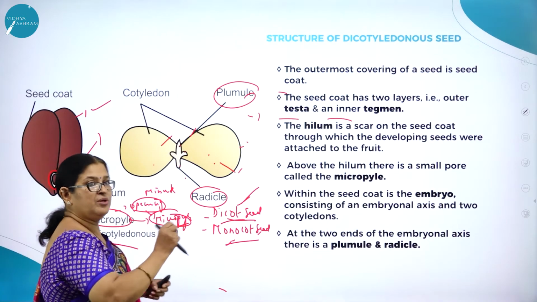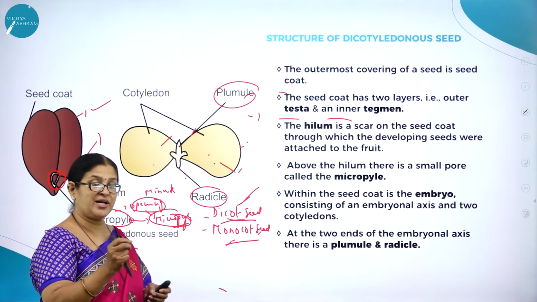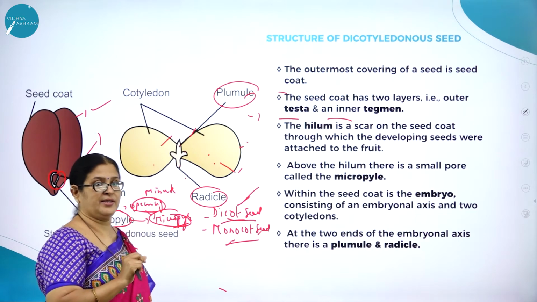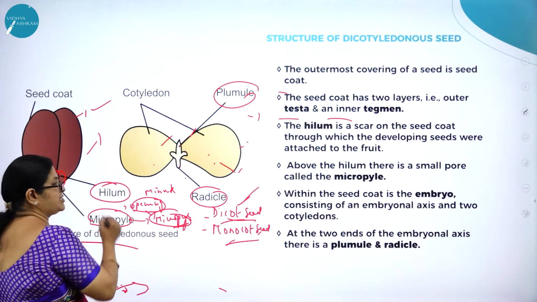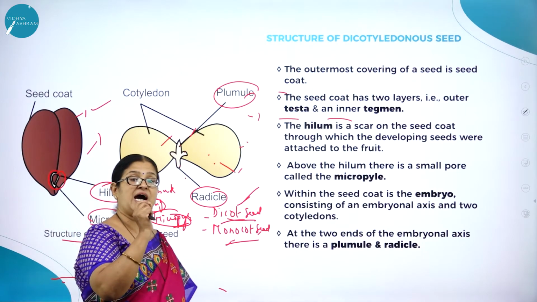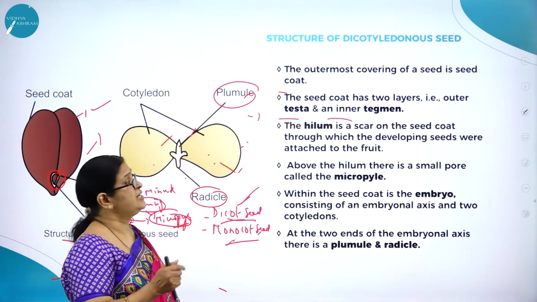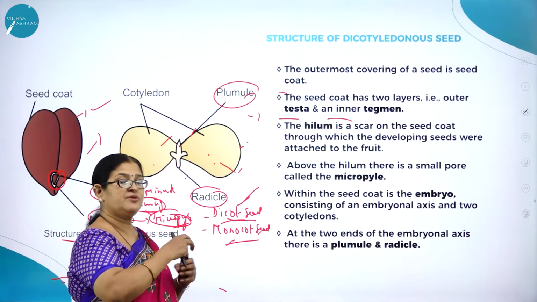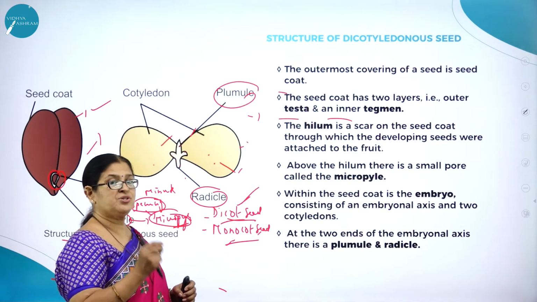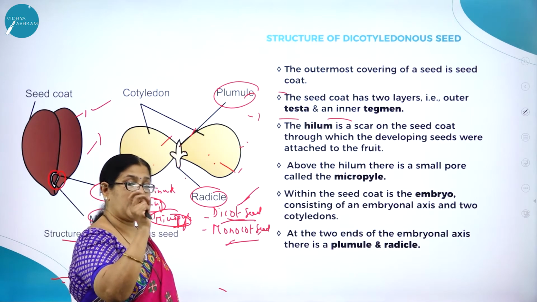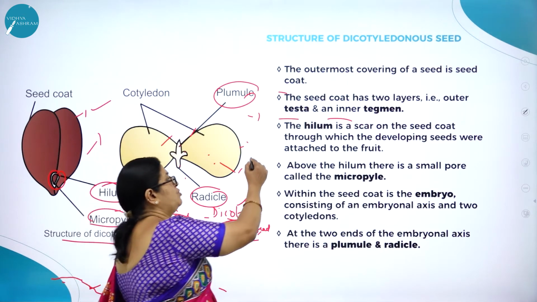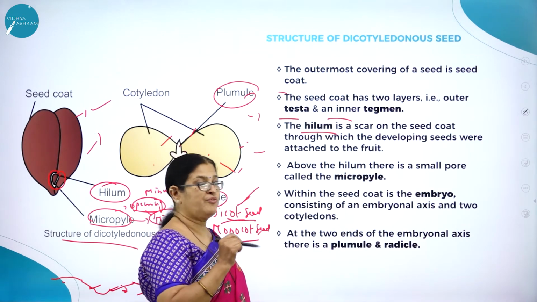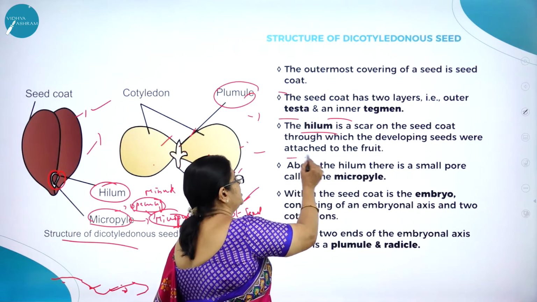So when you remove the seed, for example, when shelling field beans, when you pluck it like this, there is a spot mark. What do we call that mark? It is called hilum. Hilum is nothing but the scar. So hilum is a scar on the seed coat through which the developing seed was attached to the fruit. So when it is attached to the fruit, you remove it. That point of attachment, that scar, is called hilum. So what is hilum? The hilum is a scar, a mark on the seed coat through which the developing seed was attached to the fruit.